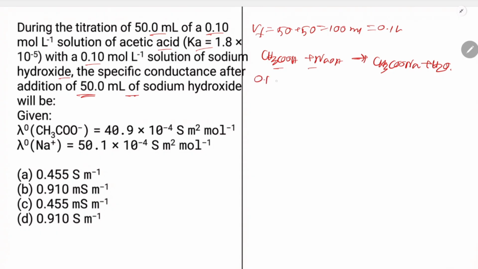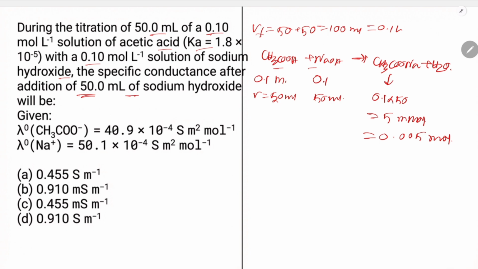Concentration is 0.1 molar, volume is 50 ml, same for this also. So the final product is 0.1 into 50, 5 millimole, equal to 0.005 mole.